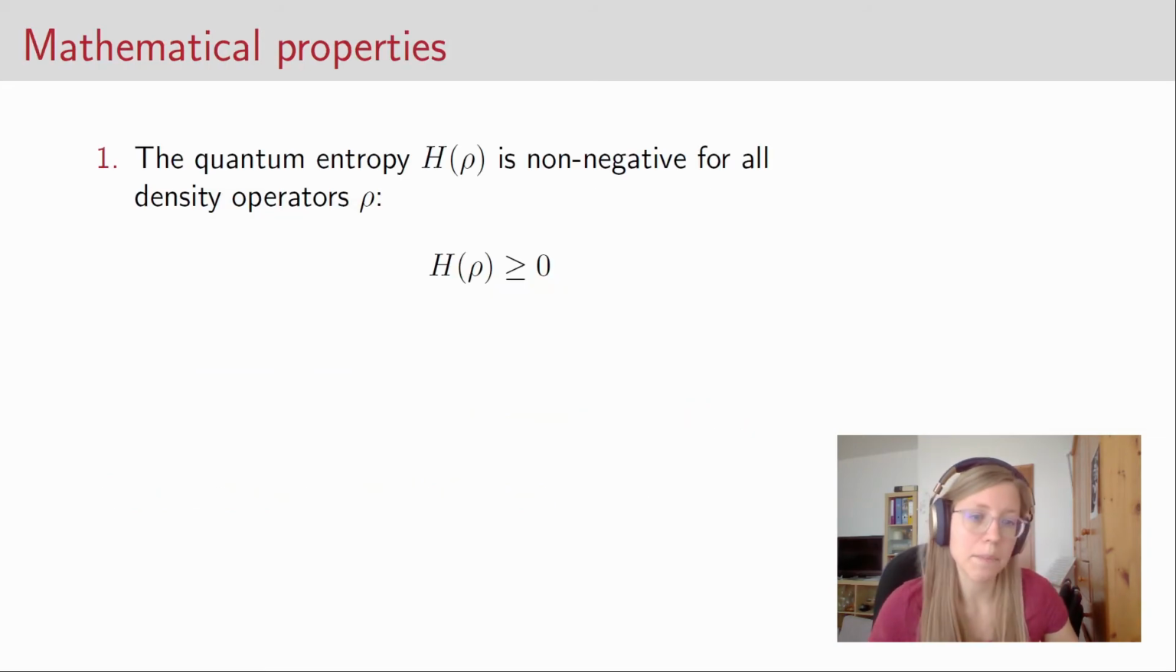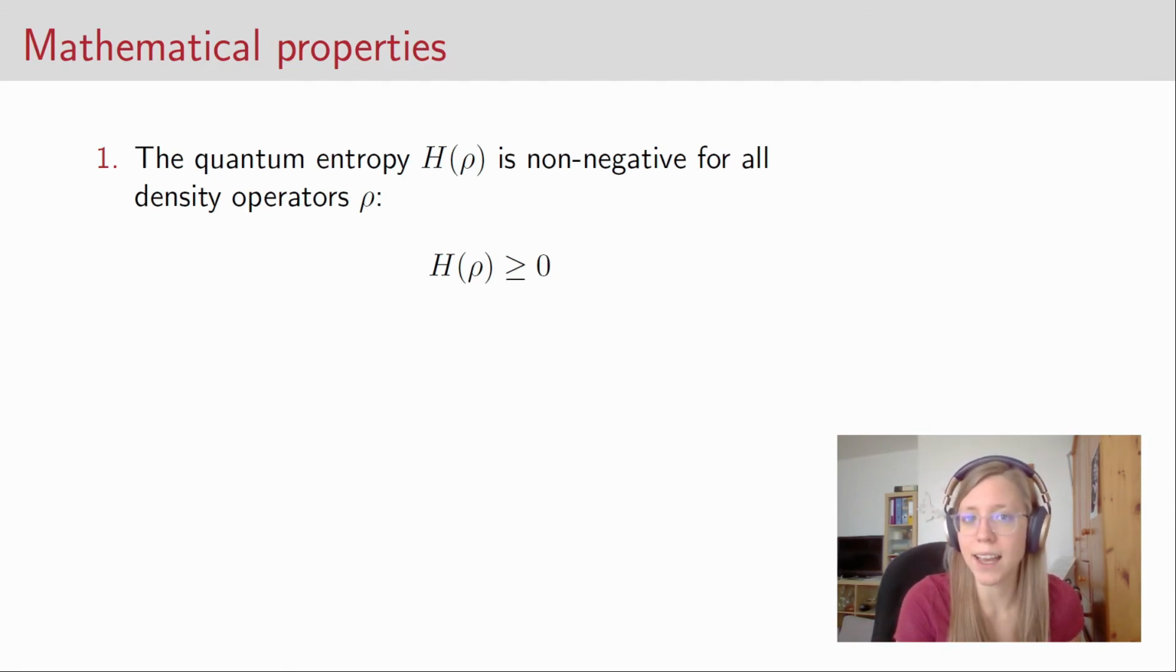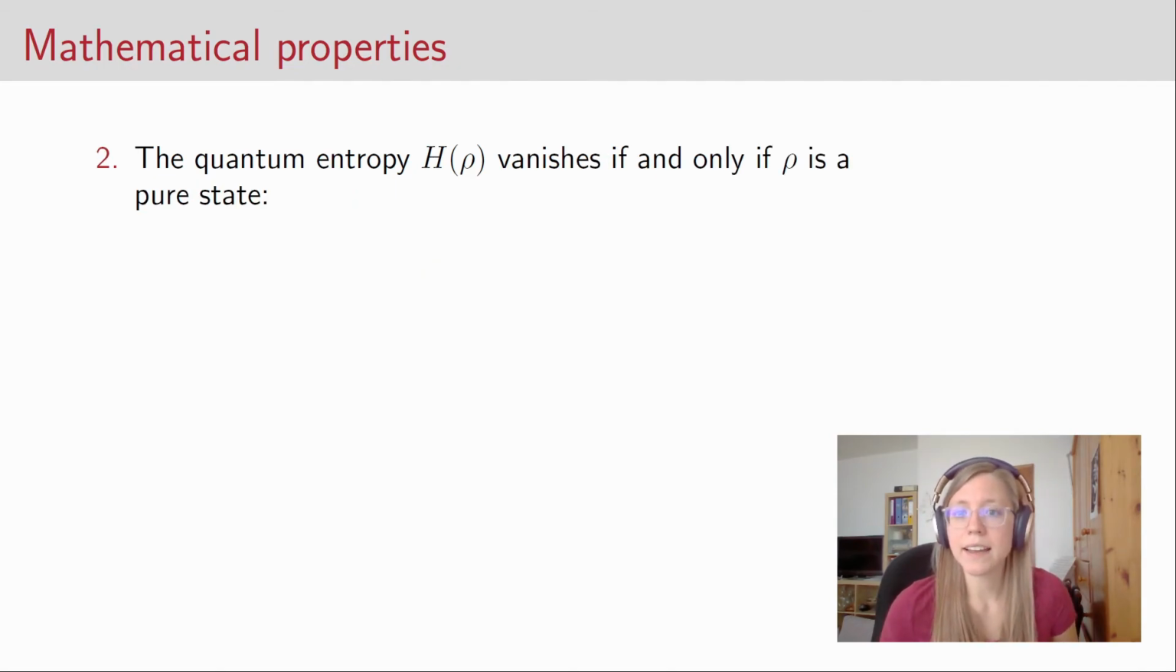Okay, let's talk about some mathematical properties. First of all, the quantum entropy of a state is non-negative for all density operators. So if you remember that the quantum entropy is simply a function of the eigenvalues, and in this sense it is the same as the Shannon entropy, then this directly follows from the classical case. Okay, the next thing is a bit more interesting. The quantum entropy of a state vanishes if and only if the state is a pure state.